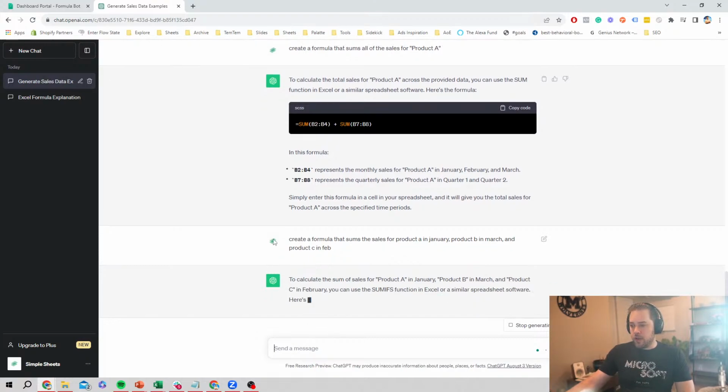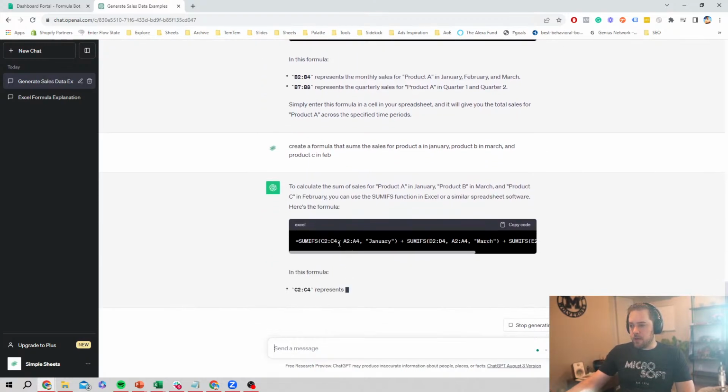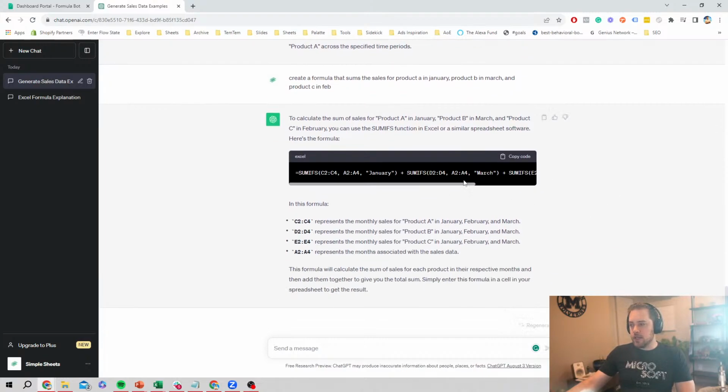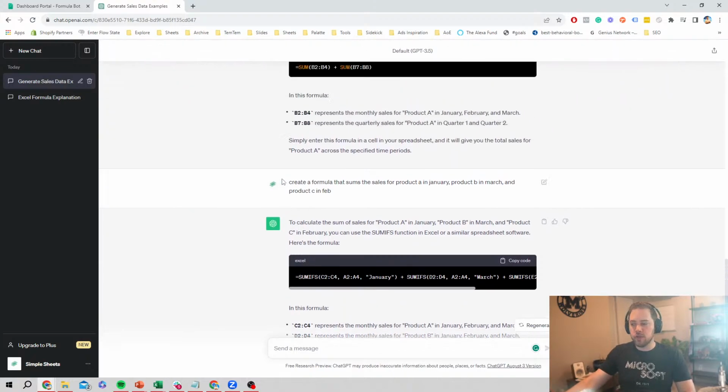Again, not a super complex formula, but you'll see here it's doing a sum if, right? And so it's made this a little more complicated than maybe you could do it on your own, but you can see it's creating a complex formula here for us where it is looking and finding where the value is February, the value is March, or the value is January, and then summing that up and dropping that into an entire formula, right?